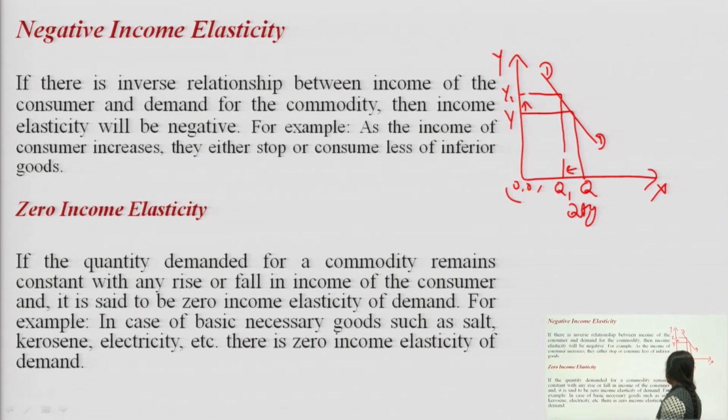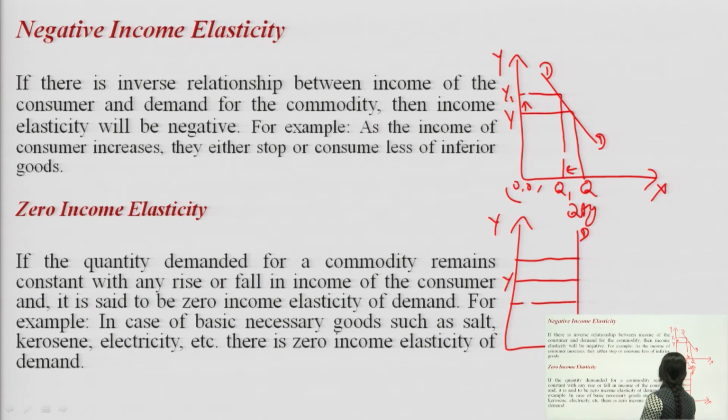And the graph for zero income elasticity will be a straight line which is parallel to y axis. As we can say that your quantity will be same, only your income will increase or decrease to any extent, but your demand will remain same.